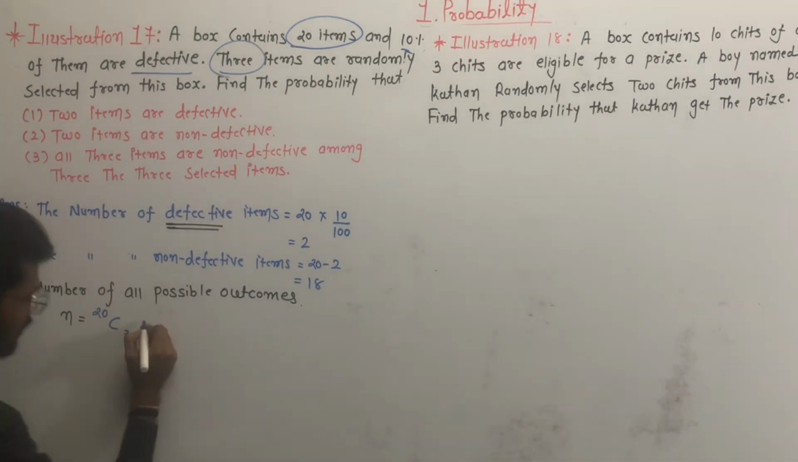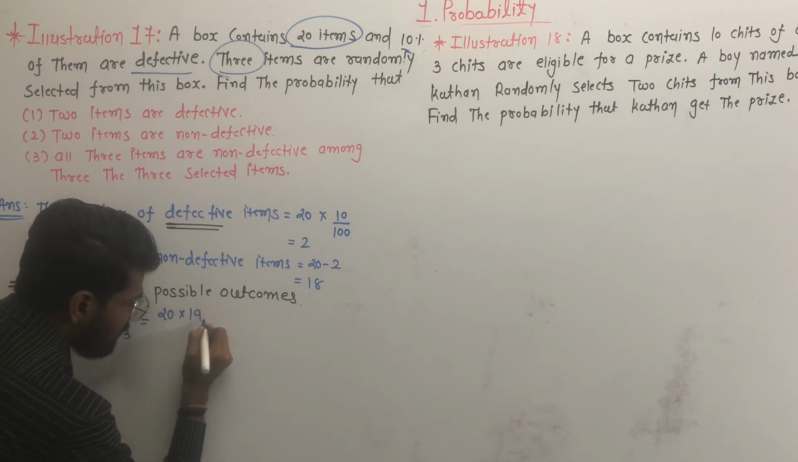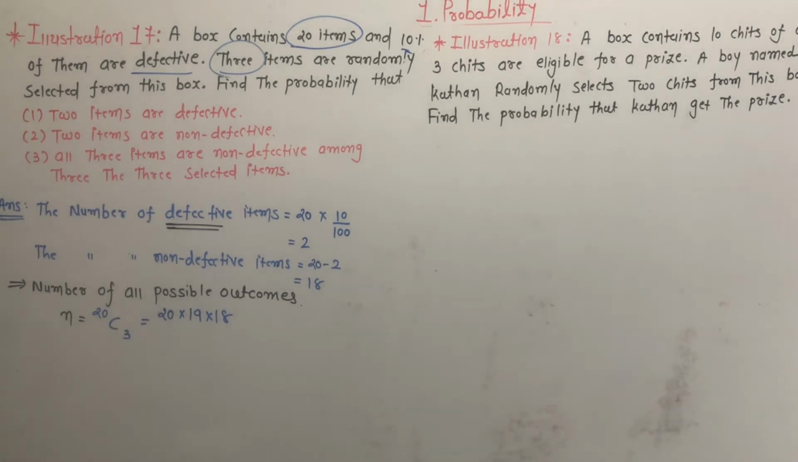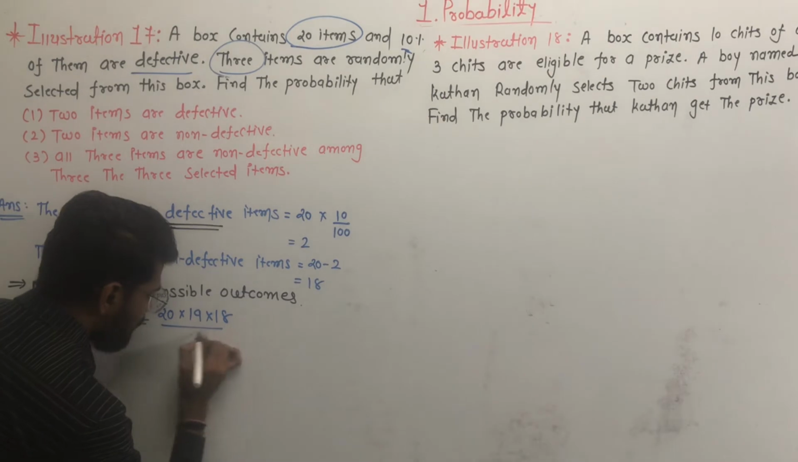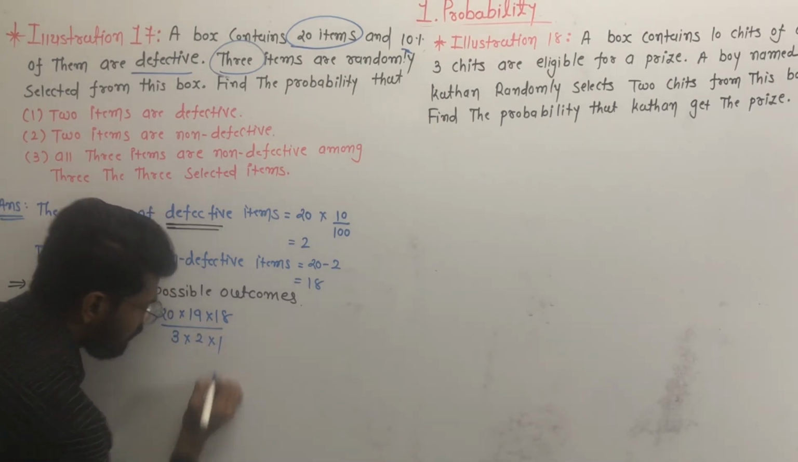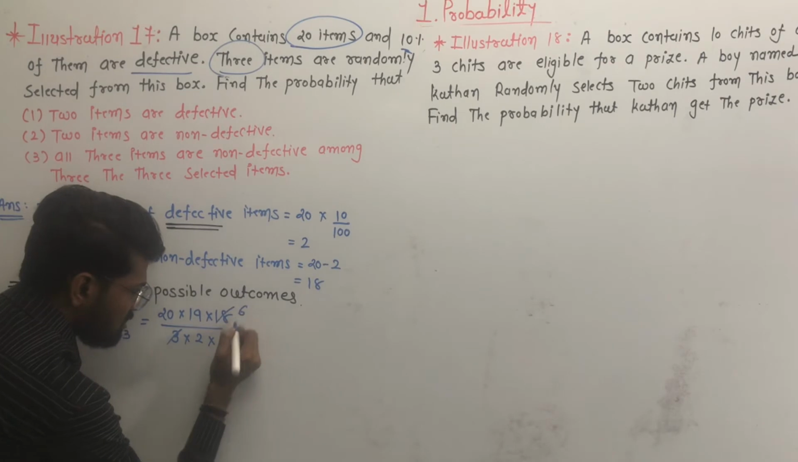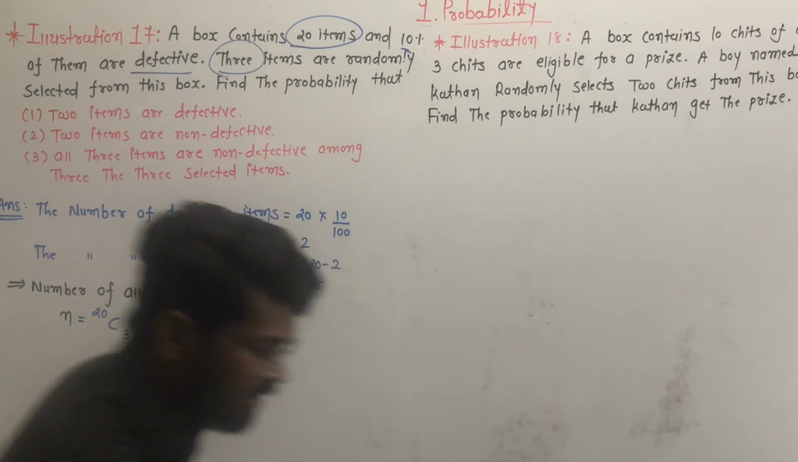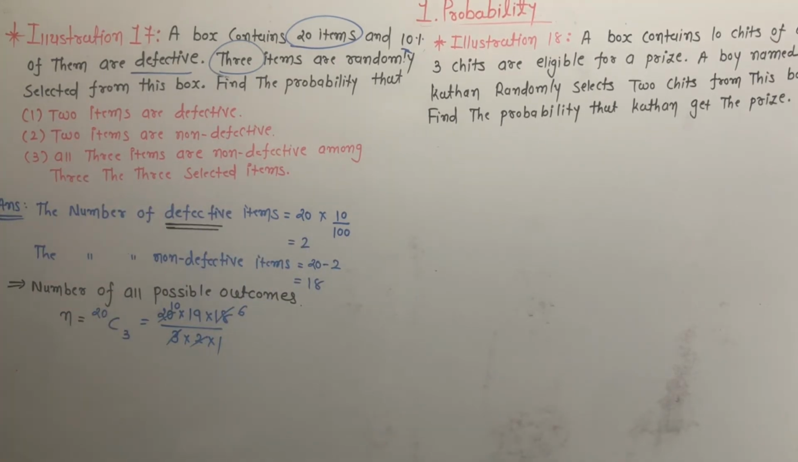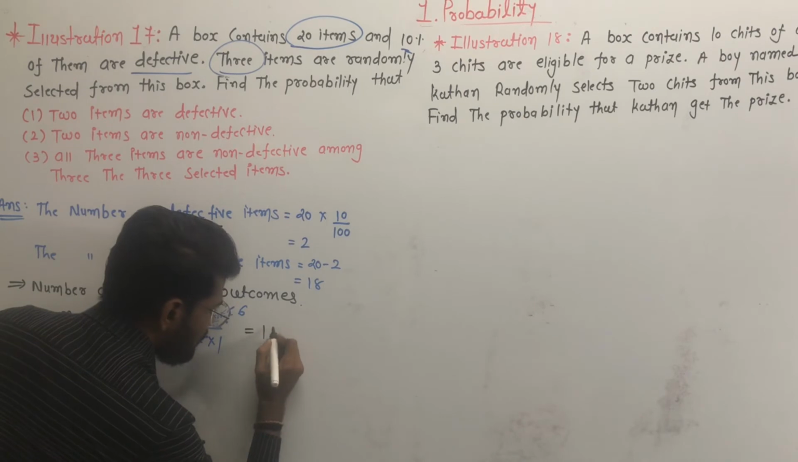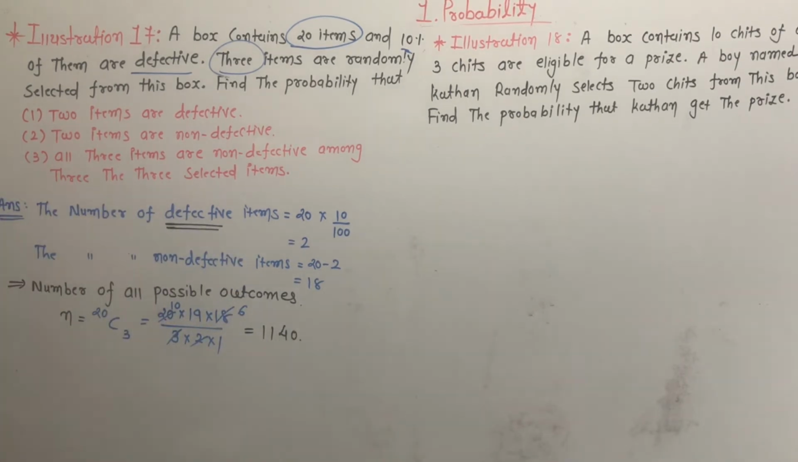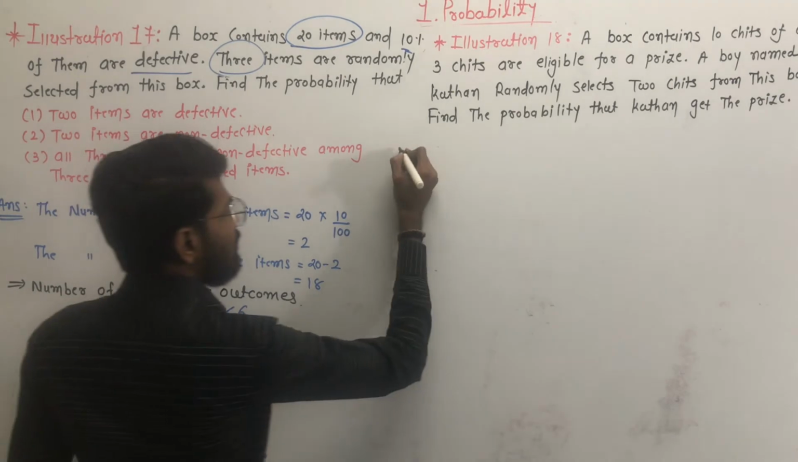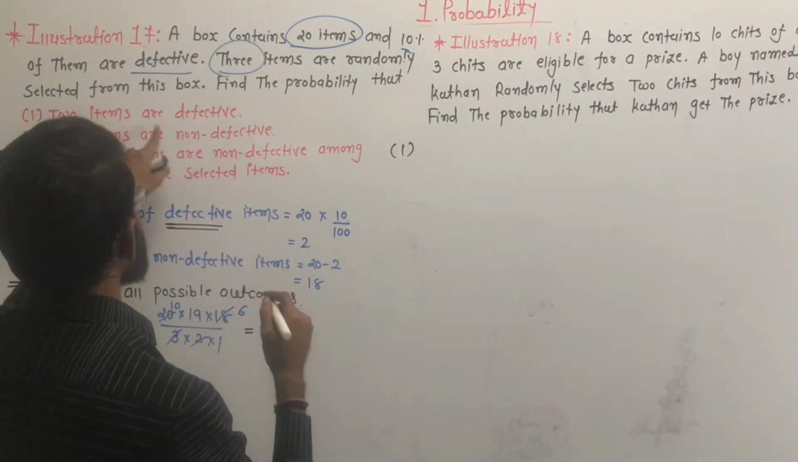Clear? Now 20 multiply by 19 multiply by 18, upon 3 multiply by 2 upon 1. Here 6, then here 10. So our answer is 19 into 6 multiply by 10, which is equal to 1140. Clear?